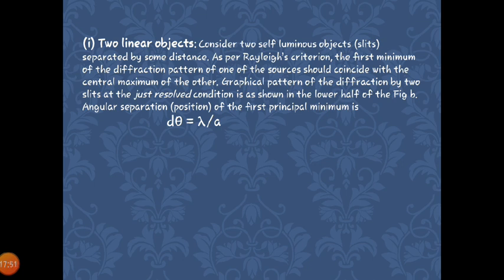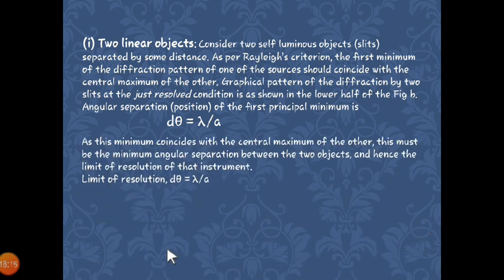Why d theta? Because the two objects are very close to each other, the distance between them is very small, and the angle of separation will obviously be small. So that can be written as d theta, and it is given by lambda, which is the wavelength, divided by a, where a is the distance between the two objects. As this minimum is coinciding with the central maximum, it gives the limit of resolution. So the limit of resolution is d theta, which is lambda by a.